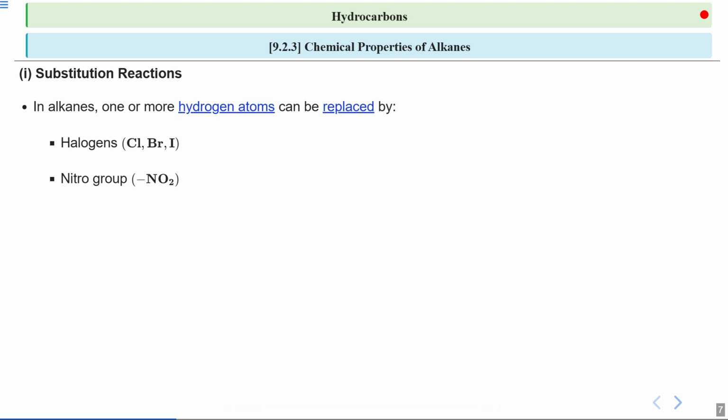Next we have the nitro group. The nitro group is represented by NO2 and it can also replace hydrogen atoms in alkanes. Finally, we have the sulfonic acid group represented as SO3H, which can also substitute hydrogen atoms in alkanes.